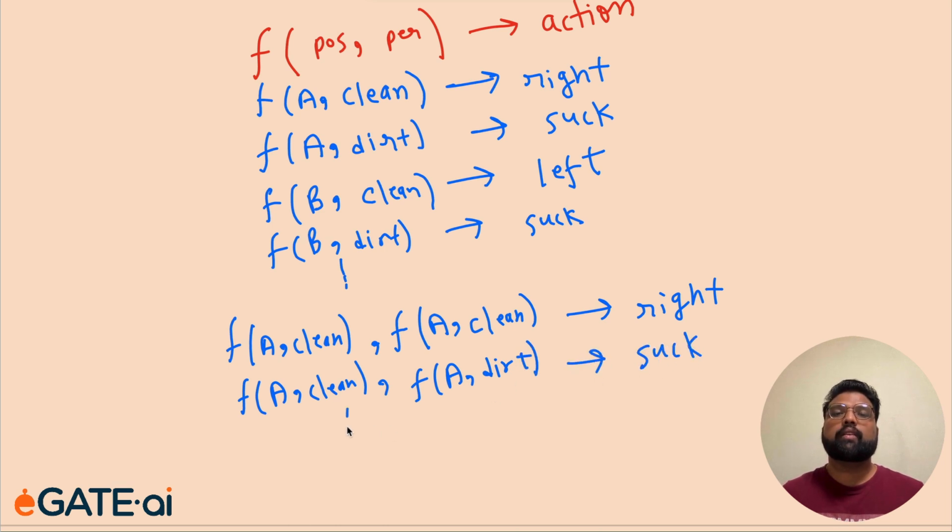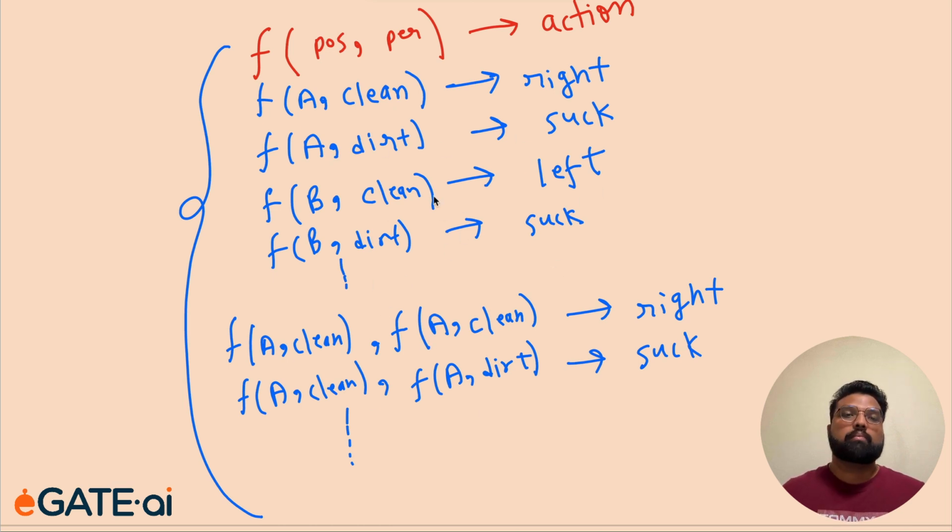Okay, similarly we can write this big mapping tables. You see that for any realistic agent, this mapping table will be very large because you have to simulate all the possible percepts and you have to define the corresponding actions. Okay, so we will talk about how you will explore which action to take given a particular percept.